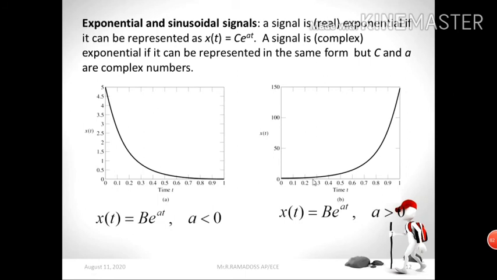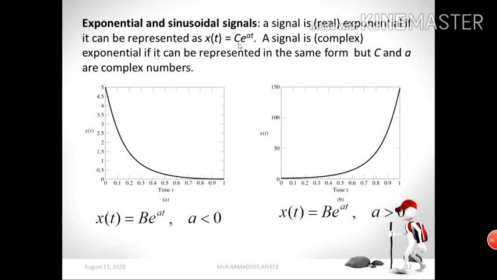The same signal, but I vary the condition, that is, a greater than 0. Look at this figure. What will happen? This becomes positive, so now our signal is gradually increasing depending upon this condition. This entire part we call a rising exponential signal. So this figure represents decaying exponential, and this figure represents rising exponential.